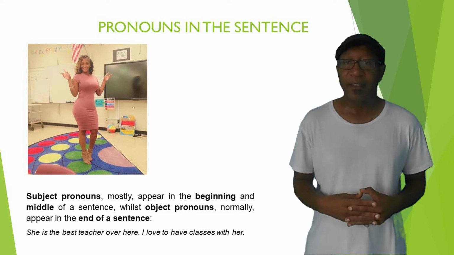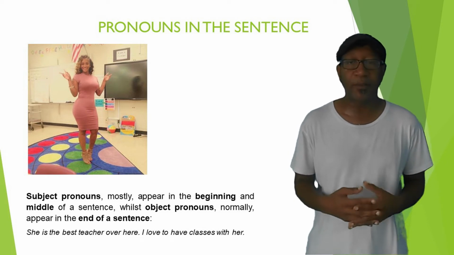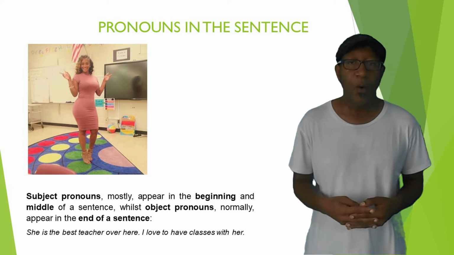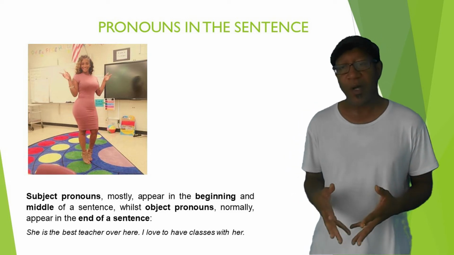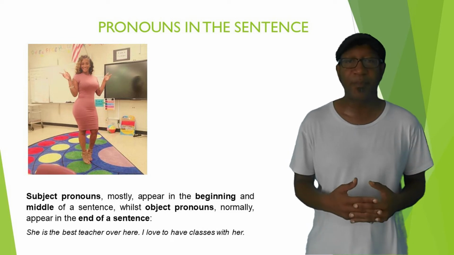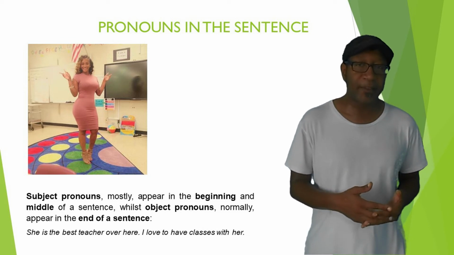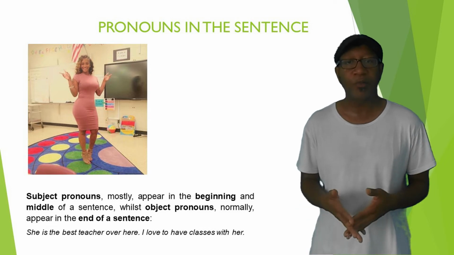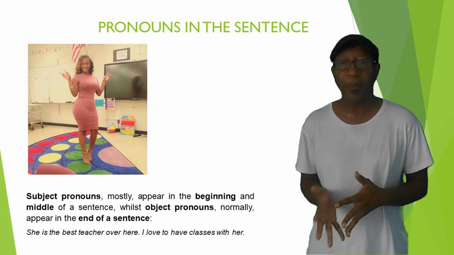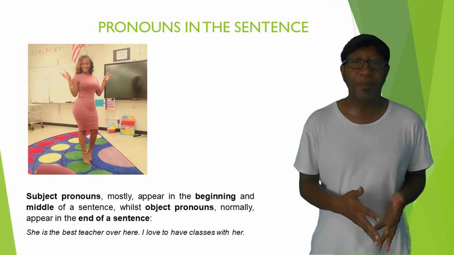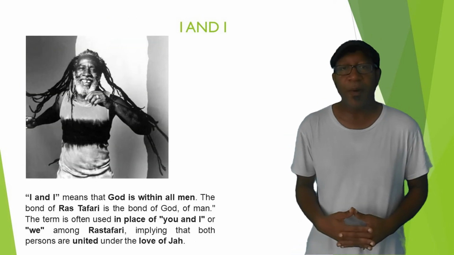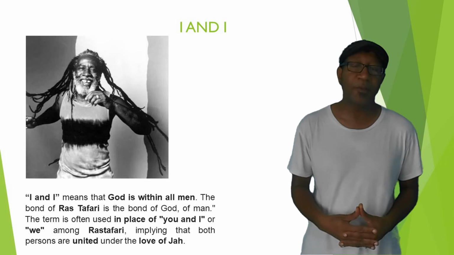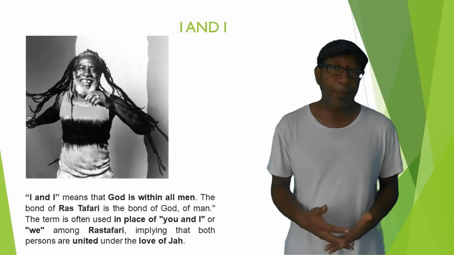But actually, it doesn't matter how the teacher looks. What is most important is what she has to show to the students. So when you talk about the position of the pronouns in the sentence, we have to pay attention that this is why we call them subject pronouns, because they take the place of a subject, and object pronouns, they take the place of an object.